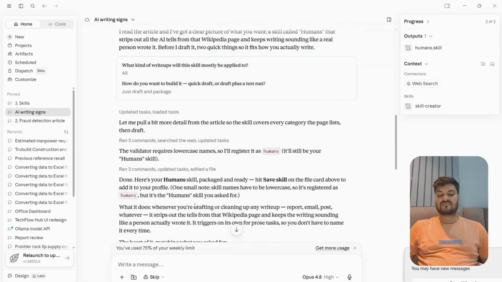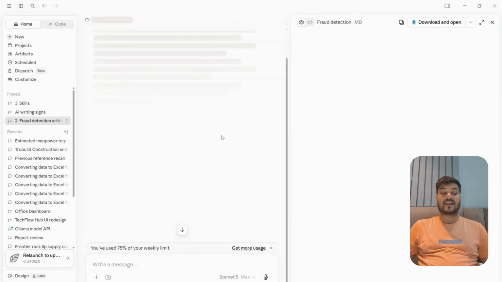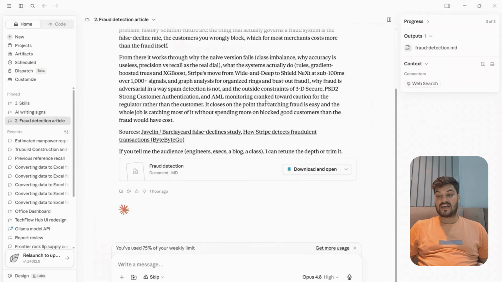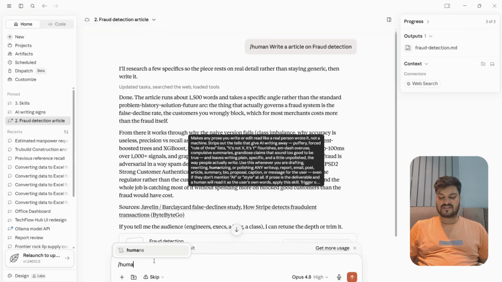So it has written something on all these things, and at last it has given one skill to us. Okay, so I have added that skill, and now when I am writing the article, it is so simple, I have written the article @human. Means this simple.